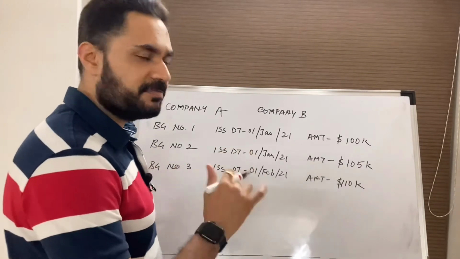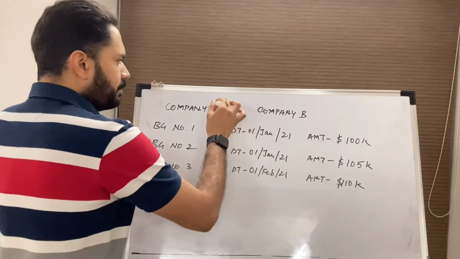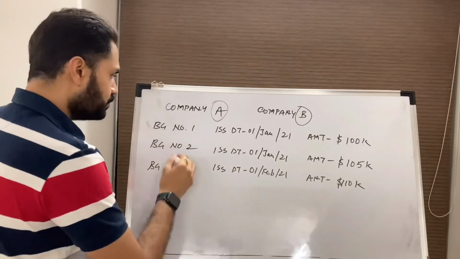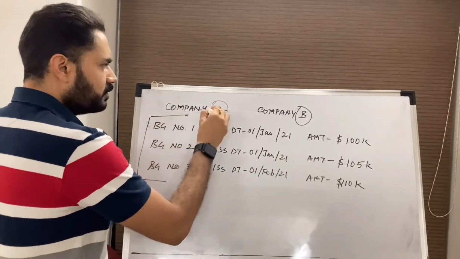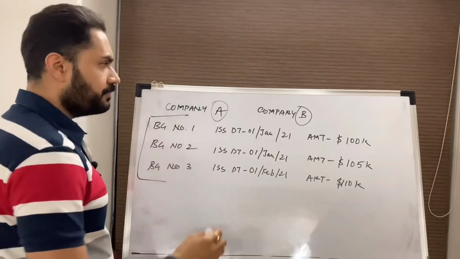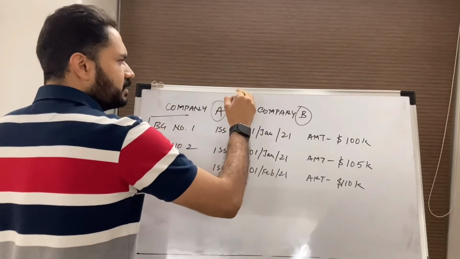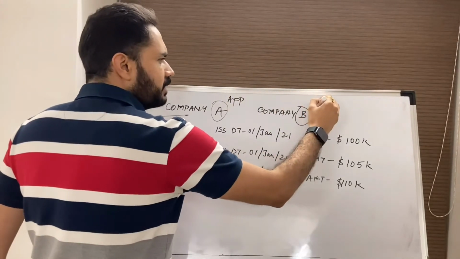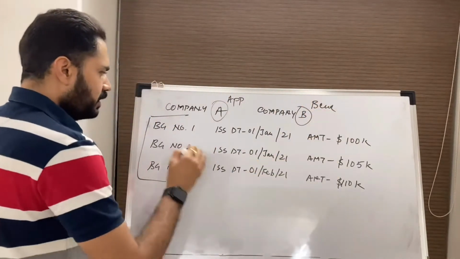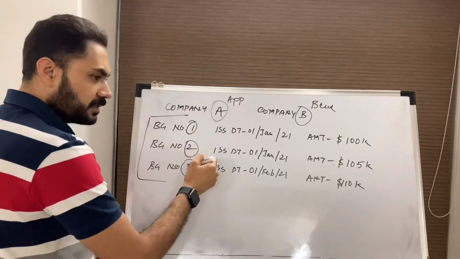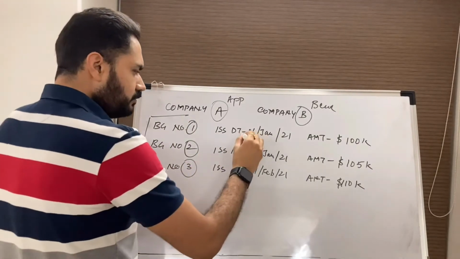Let's look at point number F. We have company A, company B. Now the guarantor has issued 3 guarantees for these companies, wherein the applicant is company A and the beneficiary is company B. One is BG number 1, BG number 2, BG number 3. These are the guarantee reference numbers.